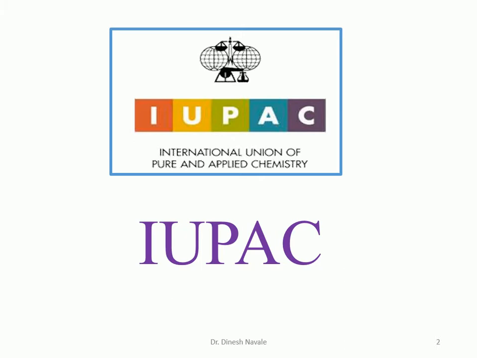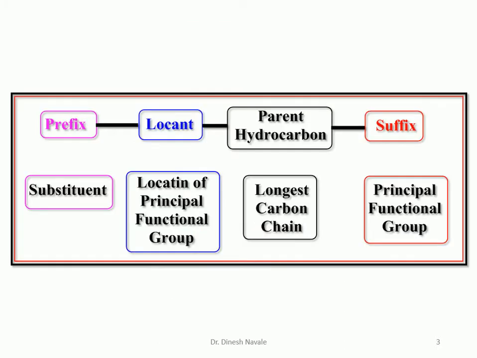So we are now going to discuss some basic things which are very important while giving the IUPAC nomenclature to any organic compound. There are four things we should be aware of: one is the suffix, second is the parent hydrocarbon, third is the locant, and fourth is the prefix. Whenever we start the IUPAC nomenclature, the suffix should be well known. That means what principal functional group is present inside a molecule. On the basis of it, a suffix will be given for the particular nomenclature.